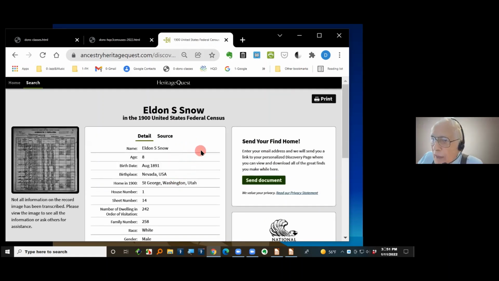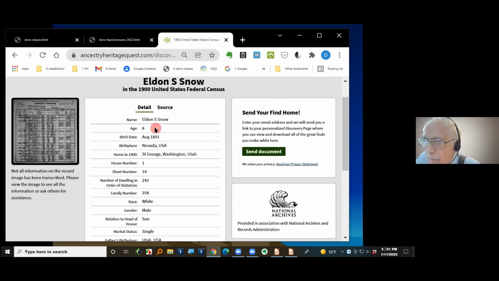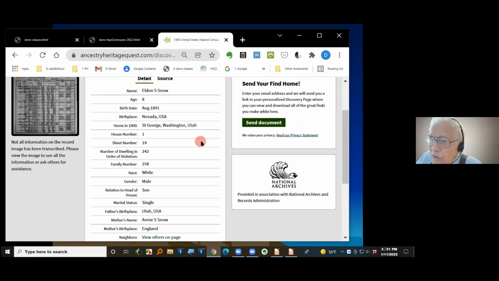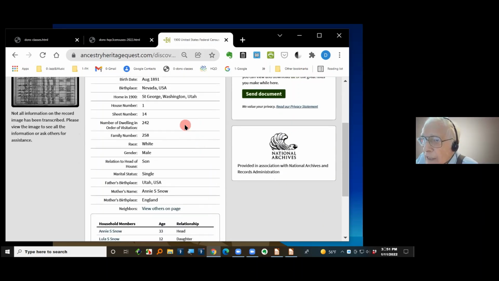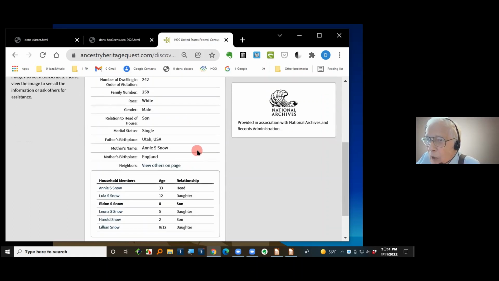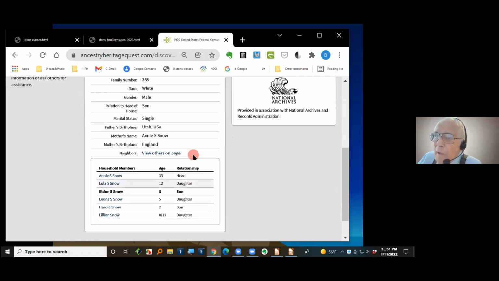So I clicked on that. Here's the information. He's 8 years old. And this is the federal census. There's the information about him, where he was living, and the details, who his dad and mom were. Annie Stafford Snow, that was my grandma, and so on. She was born in England, and that's the story. That's exactly my dad.